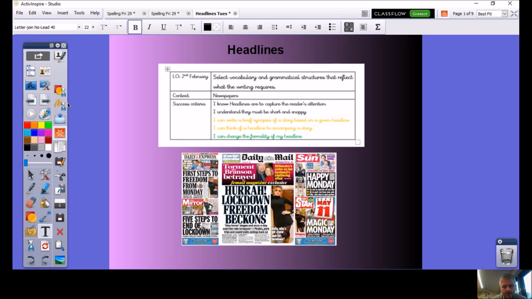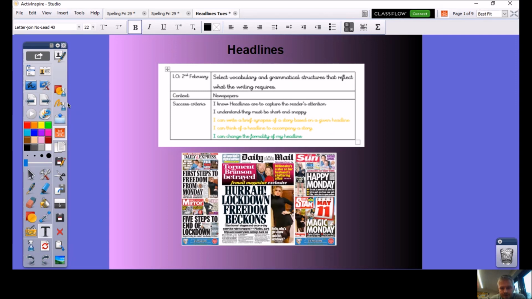Now, if you look at some of these headlines here from last April, May time, it's the tabloid newspapers. They are short, they are snappy, and we're going to look at some headlines, and what makes up tabloid headlines. So we know they're there to capture the reader's attention. As you can see on here, it was all about lockdown ending back in May, and it caught people's attention. I understand they've got to be short and snappy. Count how many words you can see in some of those. I mean, Happy Monday and Magic Monday, you've got 2 words there.